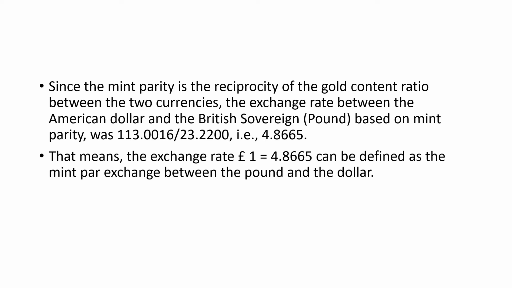Since mint parity is the reciprocity of the gold content ratio between the two currencies, the exchange rate between the American dollar and the British pound based on mint parity was 113.0016 divided by 23.2200, which is equal to 4.8665. This means that 1 pound is equal to 4.8665 dollars, which is defined as the mint par exchange between the pound and the dollar.